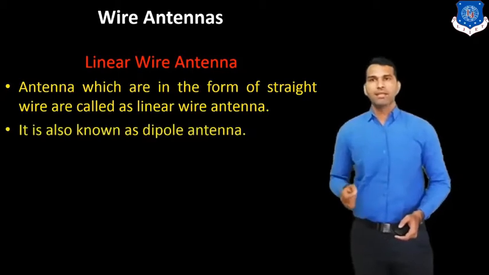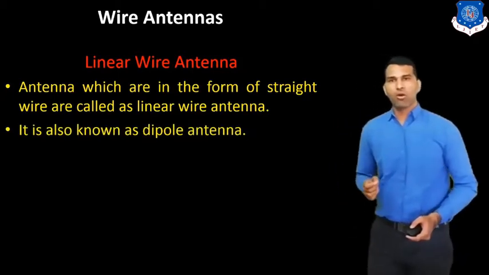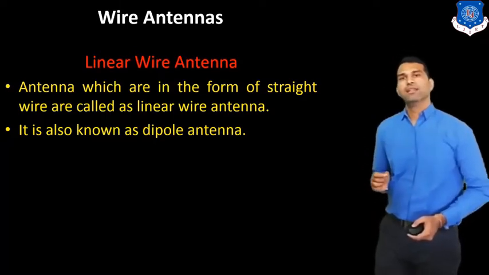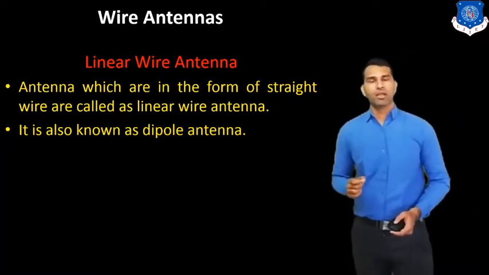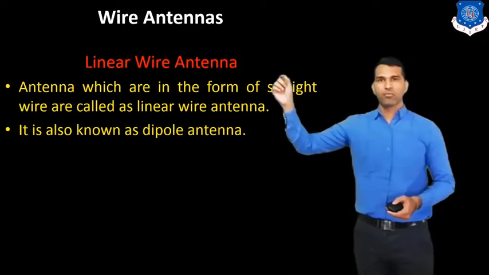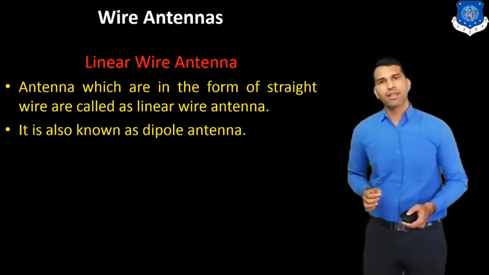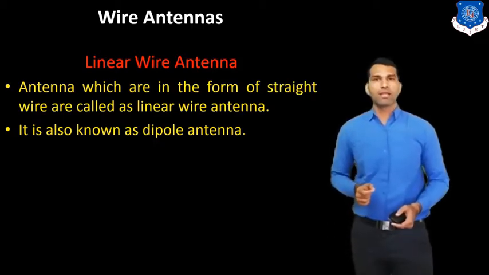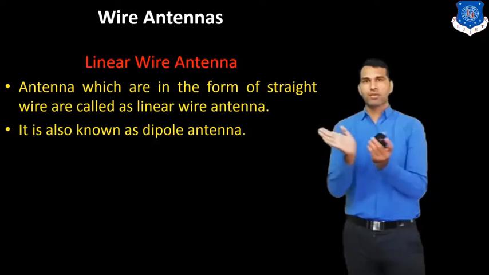An antenna in the form of a straight wire is called a linear wire antenna. It is also known as the dipole antenna, because a dipole is a straight wire.